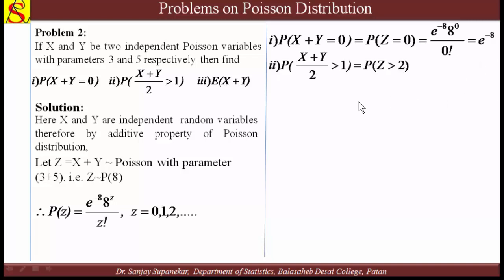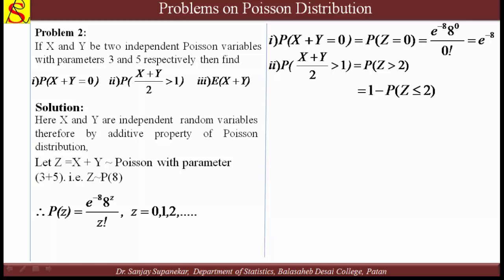Now the product of (x plus y) by 2 is greater than 2, which means again x plus y is z. Z by 2 is greater than 1. This 2 goes to here, so z is greater than 2 means 2 into 1 is 2. So the probability of z greater than 2. We know that the probability of z greater than 2 means 1 minus the probability of z less than or equal to 2, so the total probability is 1.